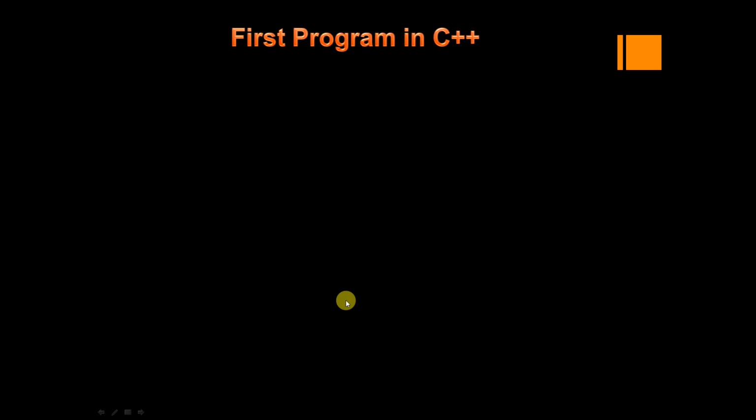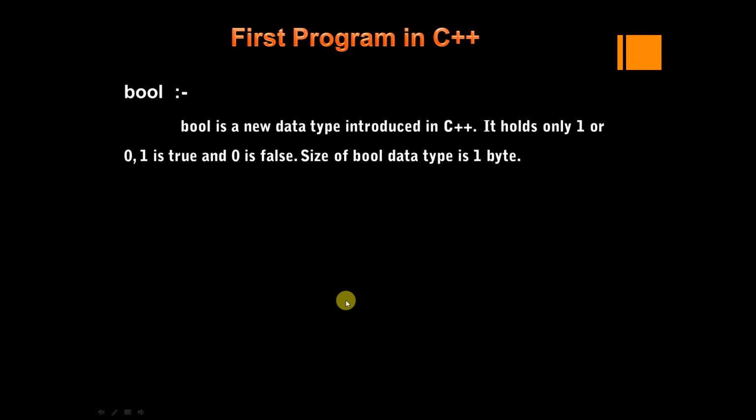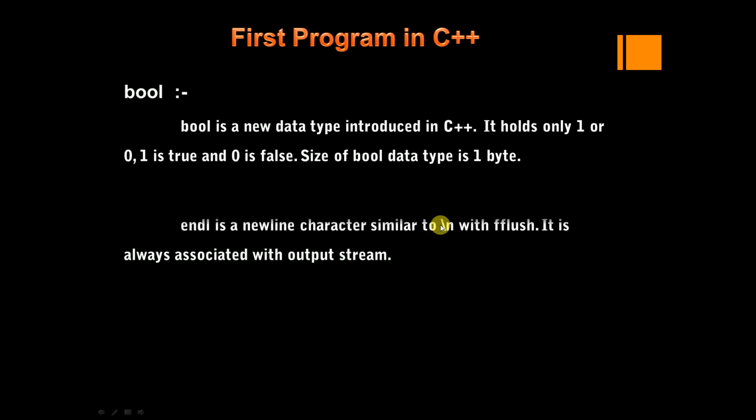Okay. Now, so we have bool. Bool is a new data type introduced in C++. It is a short form of boolean. It holds only 1 or 0. 1 is for true and 0 is for false. And the size of this bool data type is 1 byte only. So it is just 1 byte and not 8 bytes.